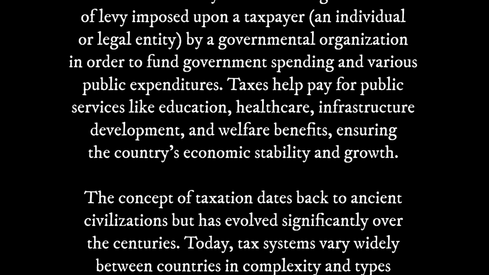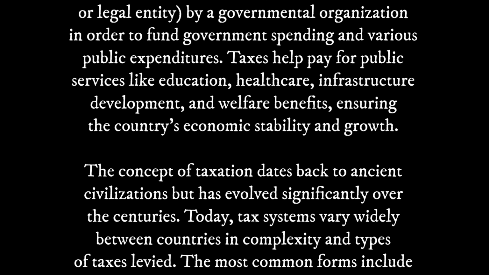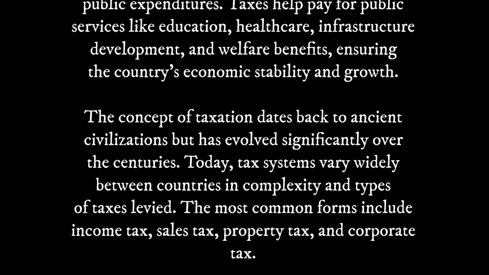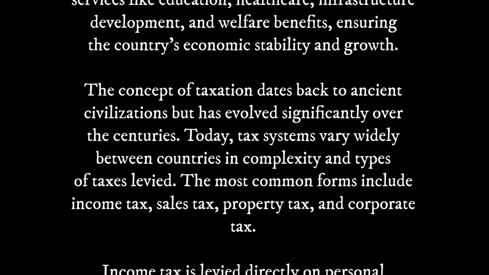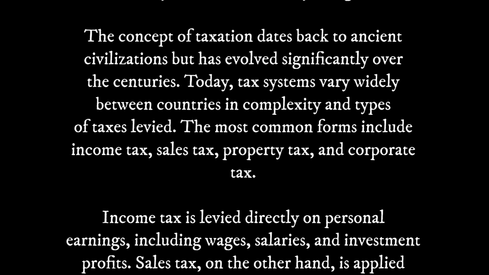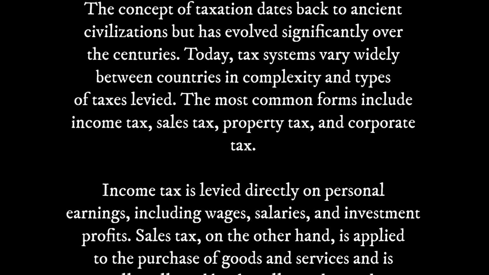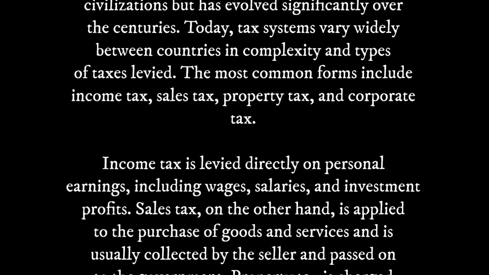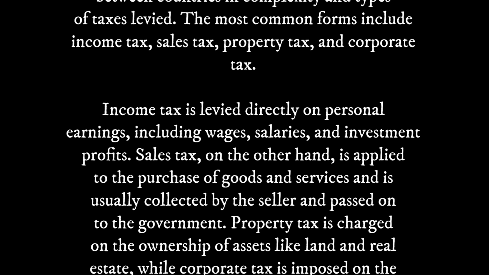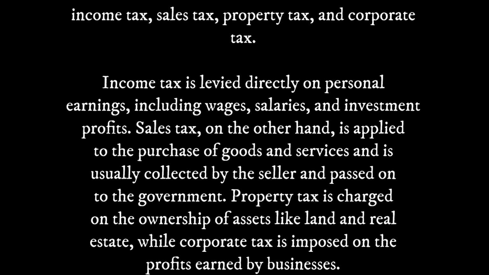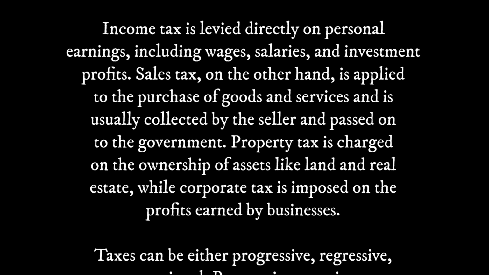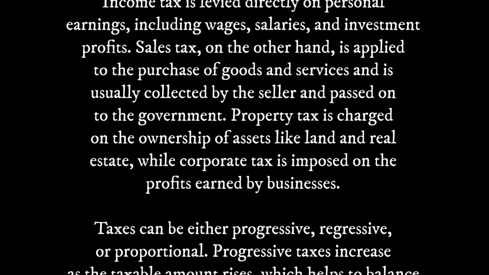Today, tax systems vary widely between countries in complexity and types of taxes levied. The most common forms include income tax, sales tax, property tax, and corporate tax. Income tax is levied directly on personal earnings, including wages, salaries, and investment profits. Sales tax, on the other hand, is applied to the purchase of goods and services and is usually collected by the seller and passed on to the government. Property tax is charged on the ownership of assets like land and real estate, while corporate tax is imposed on the profits earned by businesses.